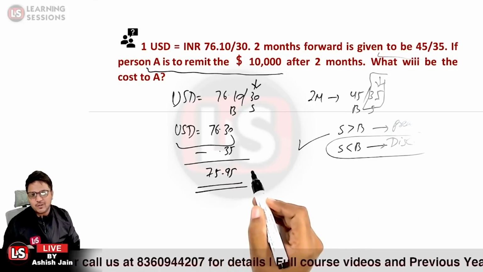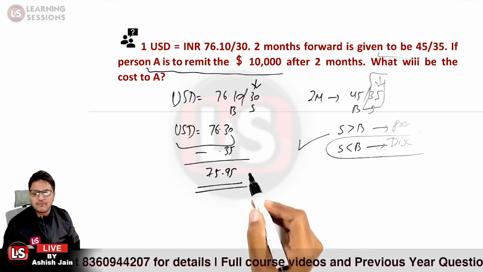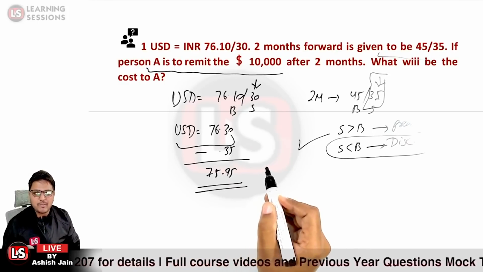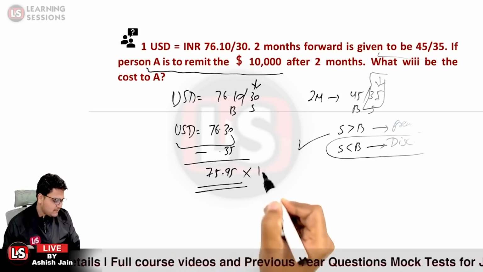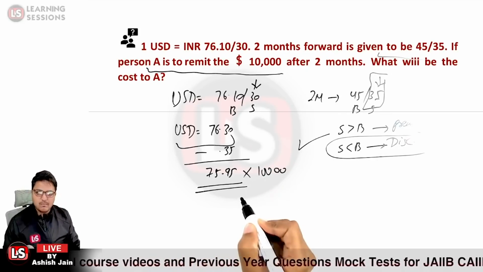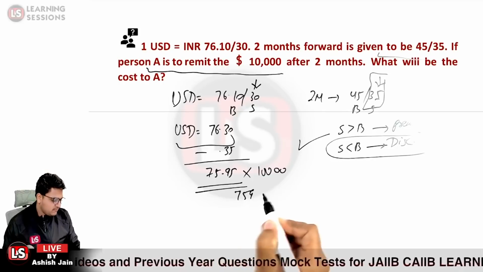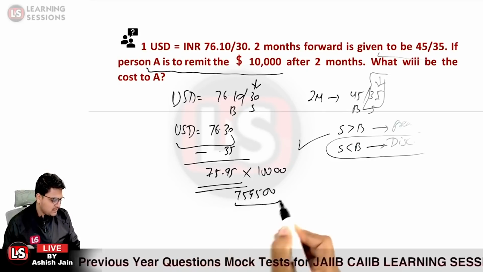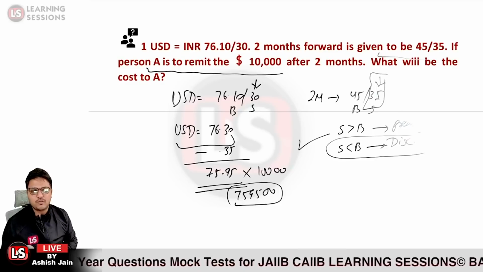Now in this particular scenario, what is the cost? What will it cost to person A? What will be the answer? It is 75.95 multiplied by 10,000. So it is 759500. That is the answer to this particular question.